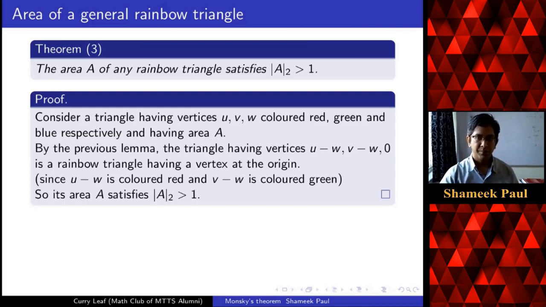The area of this triangle satisfies, by theorem 3 prime, that the two-adic norm is greater than 1. But the area is the same as A itself. So we have proved theorem 3: any rainbow triangle has an area whose two-adic norm is strictly bigger than 1.